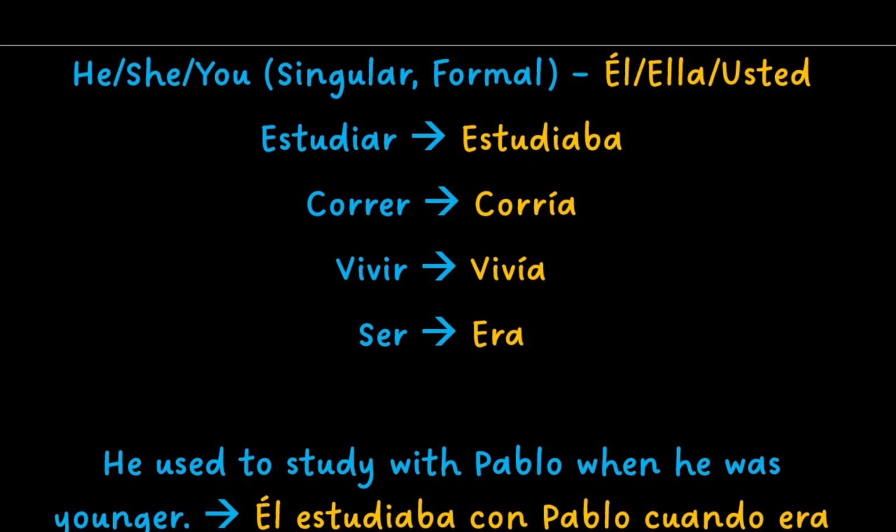He in Spanish is él, she is ella, and you when talking to one person formally is usted. To conjugate this, estudiar becomes estudiaba, correr becomes corría, vivir becomes vivía, and ser becomes era.